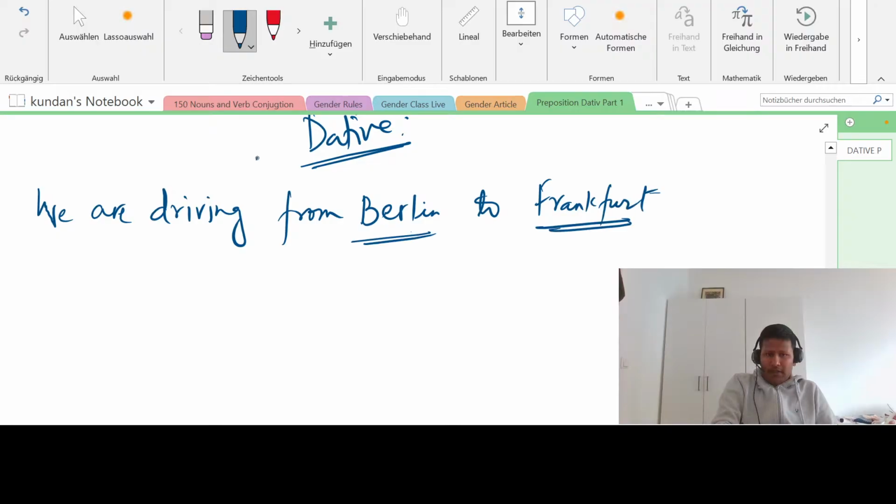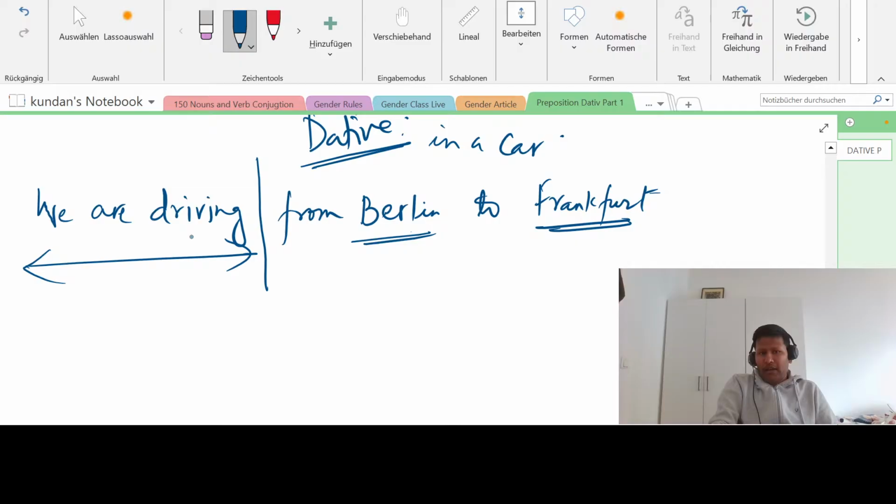This is simple, right? We are driving. Very simple. And if you say in a car, we are driving in a car from Berlin. Let us make it very difficult for the new ones. So now forget about the car for now. Let us take this first. We are driving from Berlin to Frankfurt. So how will you say it?